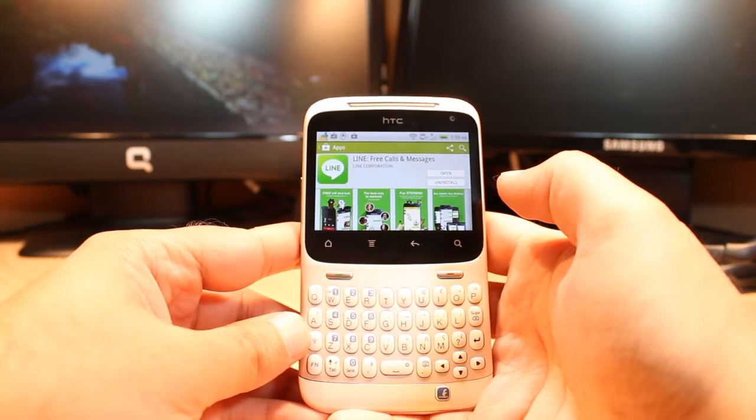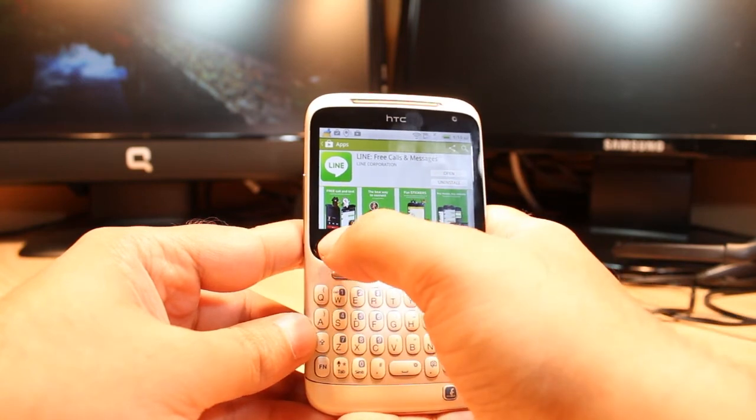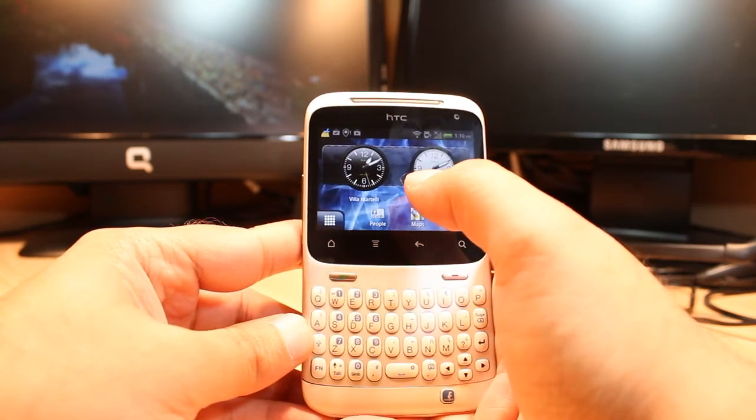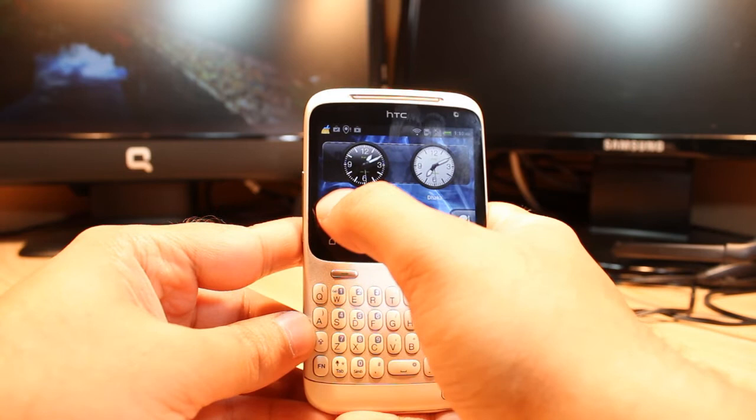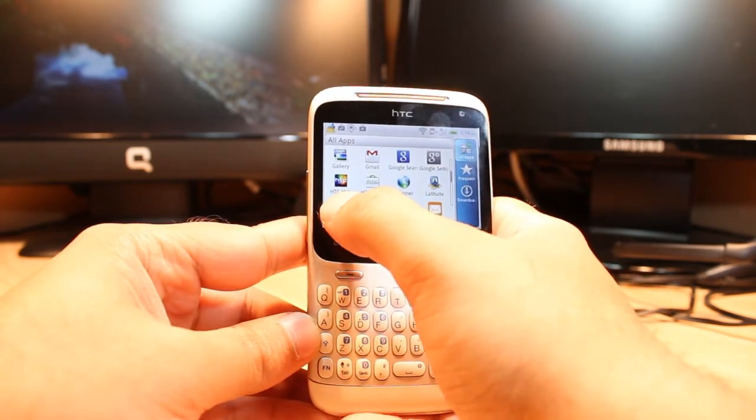And it's done. It's giving me two options. One is open, another is uninstall. I'm not going to open from here. I will hit the home button to show you the exact location of this software. I will hit menu and I will drag. Here as you see Line Messenger, hit this one.